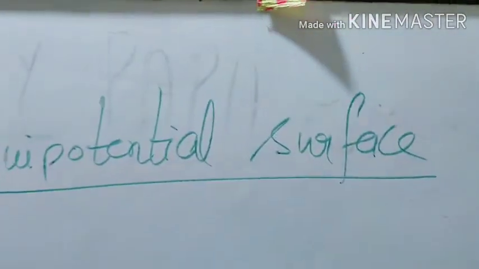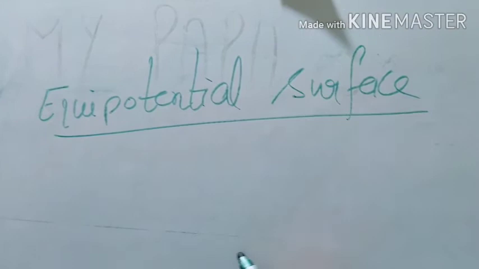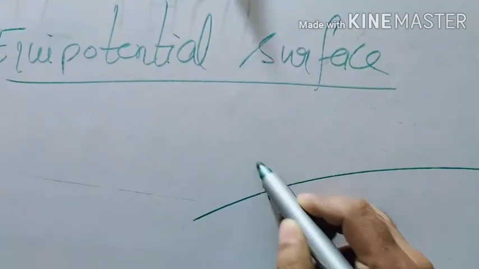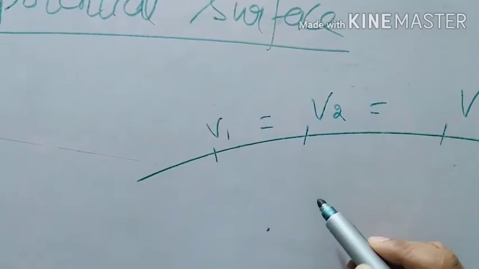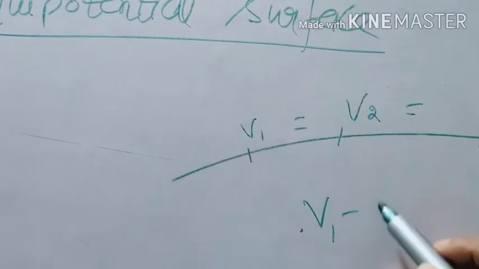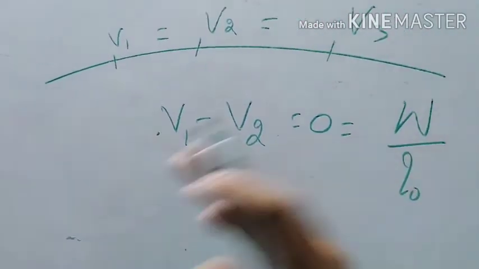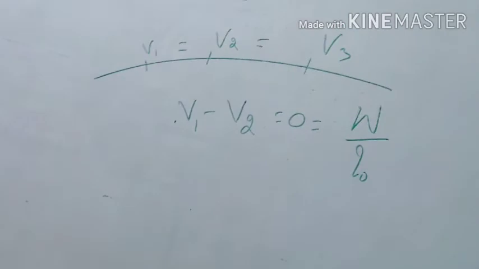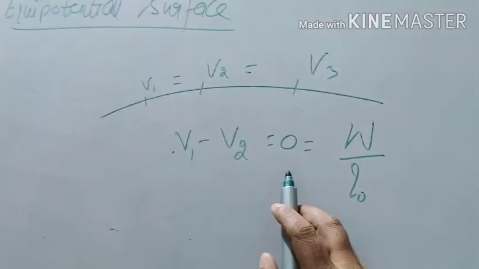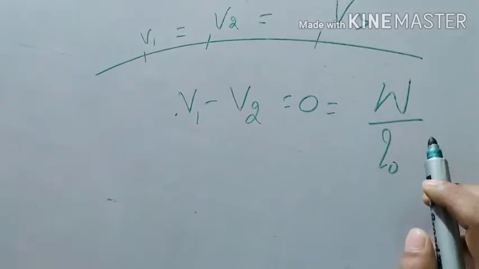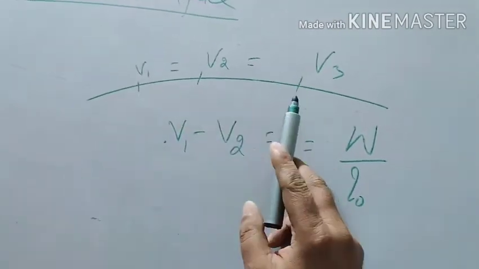What is an equipotential surface? A surface at which the potential is the same everywhere. Suppose this is a surface. This is V1, this is V2, this is V3. They are equal. Then what will be the potential difference? 0. What will be the work done in bringing a test charge from the first point to the second point? 0. So equipotential surfaces are surfaces on which the work done is 0. Potential difference is 0. Everywhere the potential is the same.